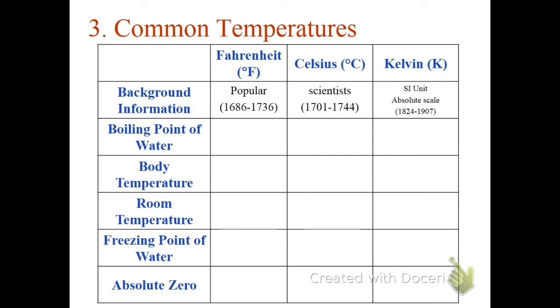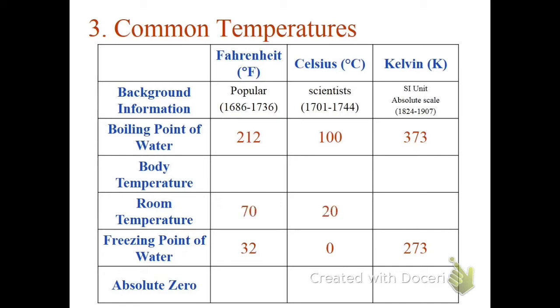But the Kelvin system is actually the SI scale, and it's considered an absolute scale. So anytime we need to do math in this course, we're going to be using the Kelvin scale. The boiling point of water in the three systems is slightly different, 212 in Fahrenheit, 100 in Celsius, and 373 in Kelvin. And then we can also look at the freezing point of water across the three systems.